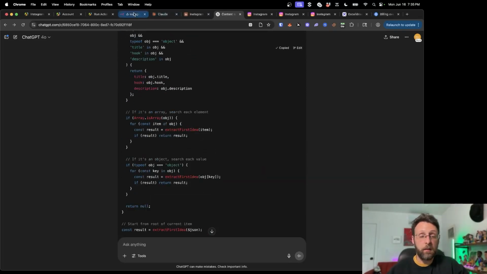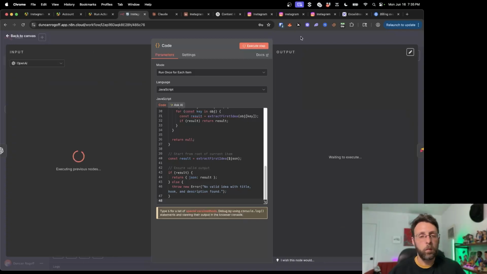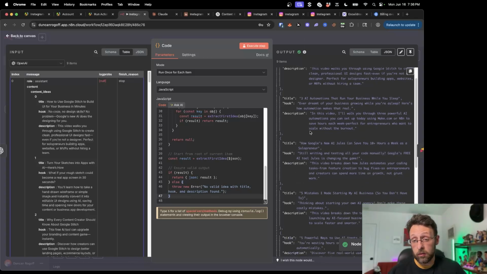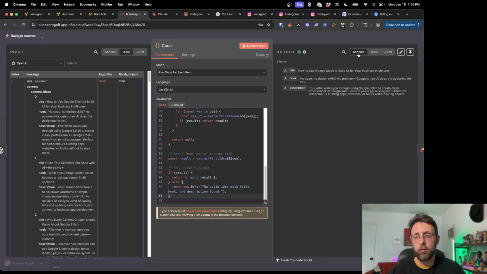So let's go ahead and try this code. It will create a whole bunch of records in Airtable. That's fine. We can delete them later. Mostly I just care about the code. Okay, so now you can see we still have 9 items: title, hook, description, title, hook, description, title, hook, description, which is great. And I think this is getting closer, but we should have 5. We should have 5 title, hook, descriptions for each, right?